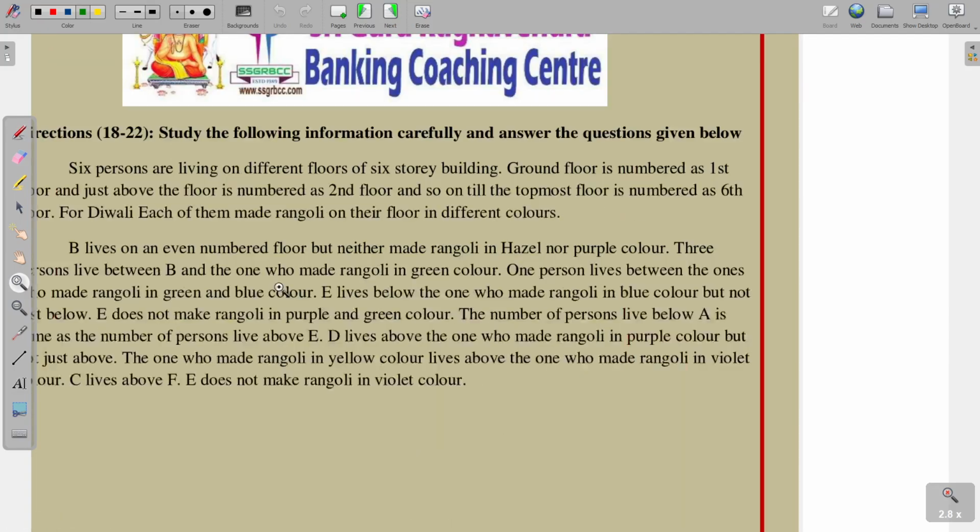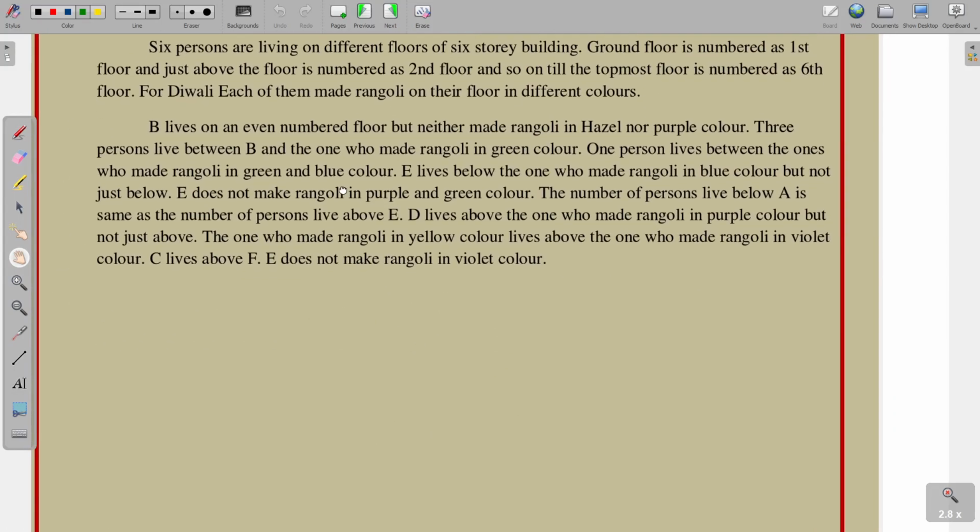Questions 18 to 22. Here we have one more puzzle. Six persons live on different floors of a six-storey building. The ground floor is number 1, just above is number 2, and so on till the topmost floor, the 6th floor. For Diwali, each of them made Rangoli on their floor in different colors.